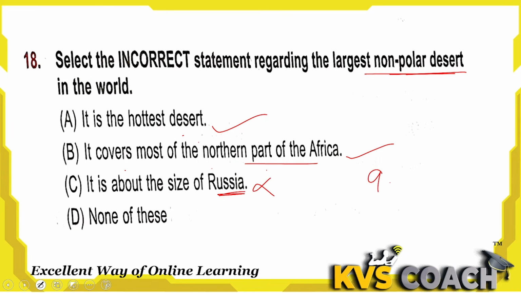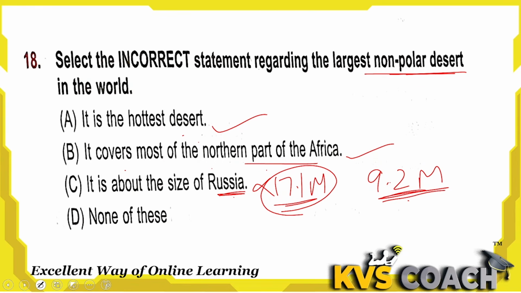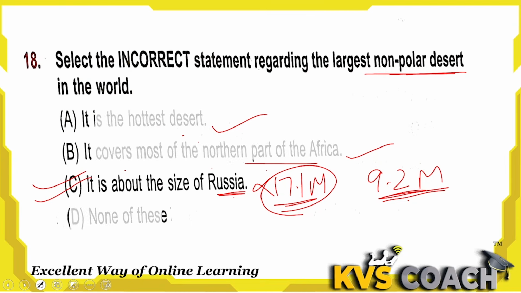Sahara desert size is almost 9.2 million square kilometers, and Russia's size is 17.1 million square kilometers. So this is a huge difference in size. Actually, Sahara desert size is almost equal to China, but Russia is almost double this desert. So this is an incorrect statement. C is the right answer here.